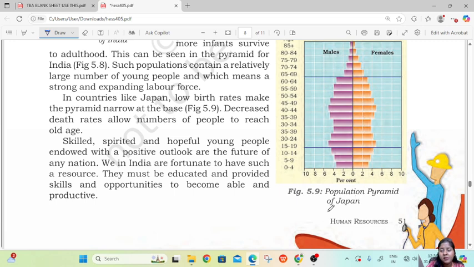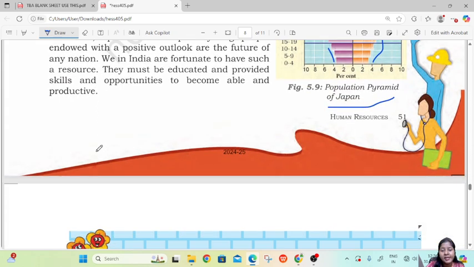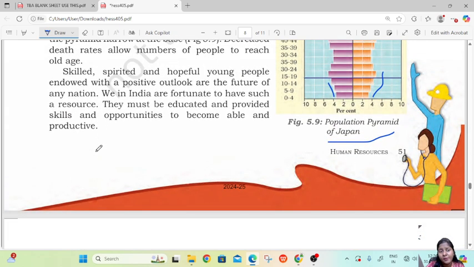If you see the population pyramid of Japan, it's not stable. Low birth rates make the pyramid narrow at the base, and decreased death rates allow a number of people to reach old age. Skilled, spirited and hopeful young people endowed with a positive outlook are the future of any nation. We in India are fortunate to have such a resource. They must be educated and provided skills and opportunities to become able and productive.